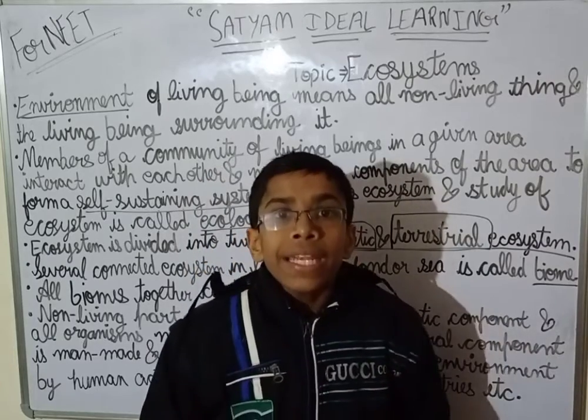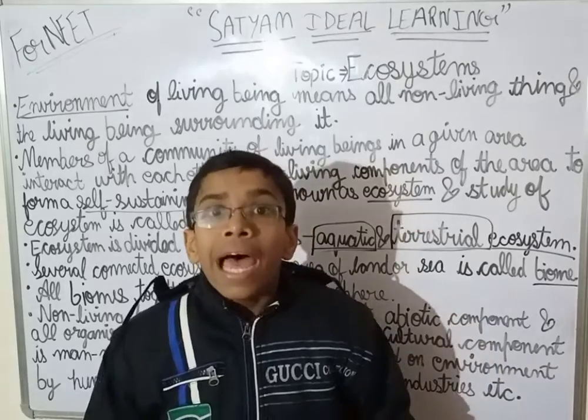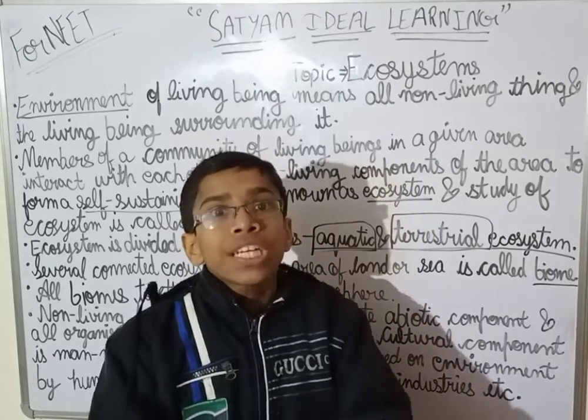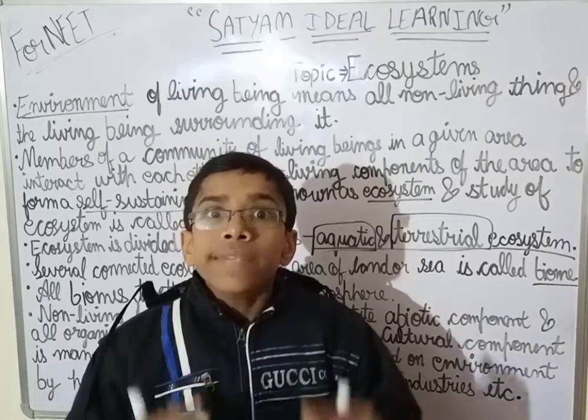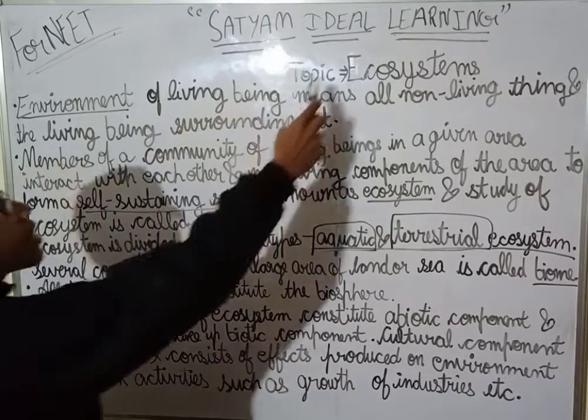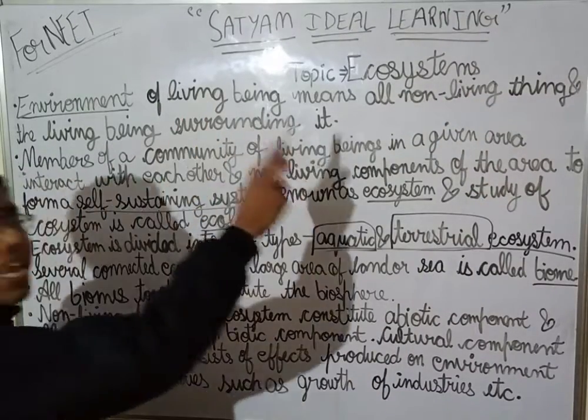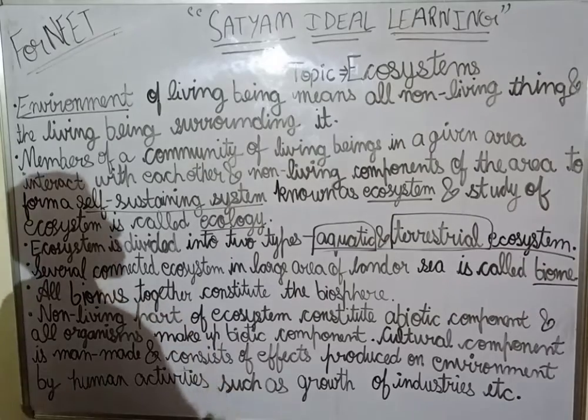My environment is the non-living things which are surrounding me and the living beings which are surrounding me. That is my environment. Clear this thing?